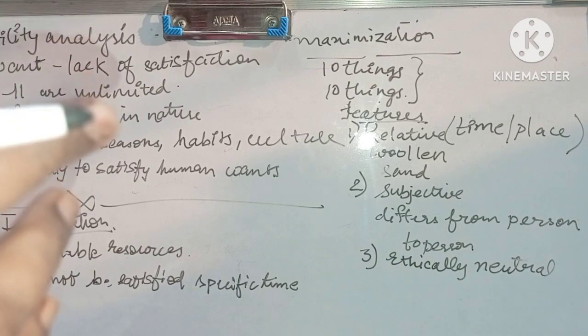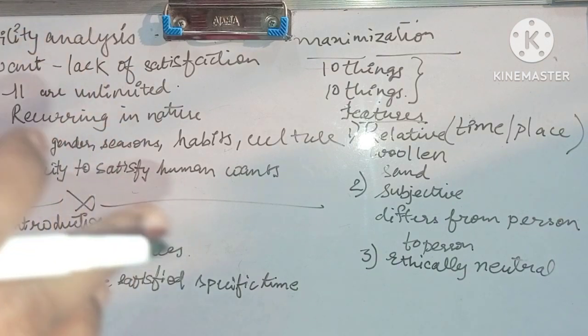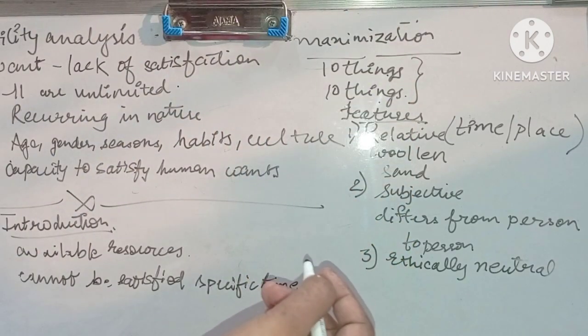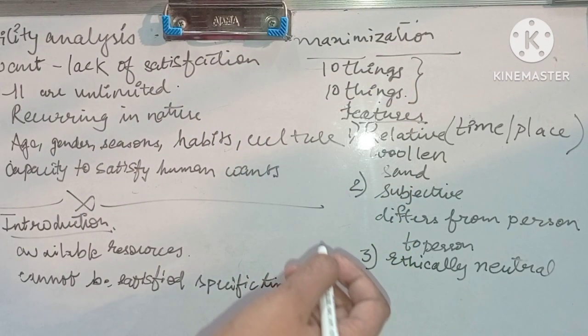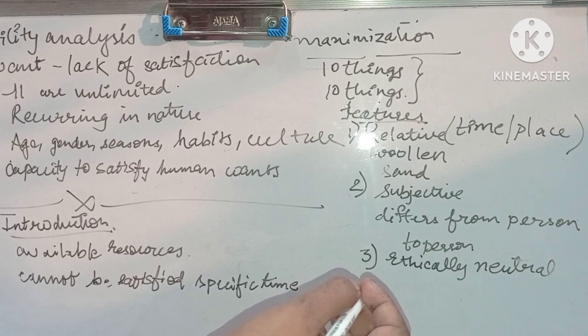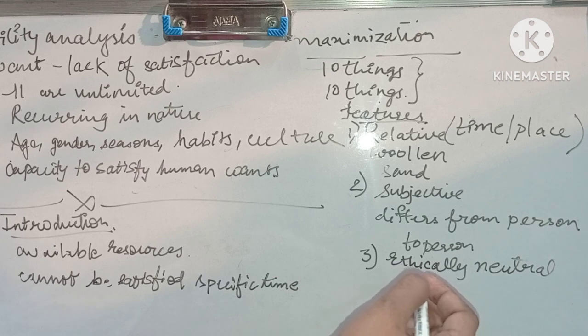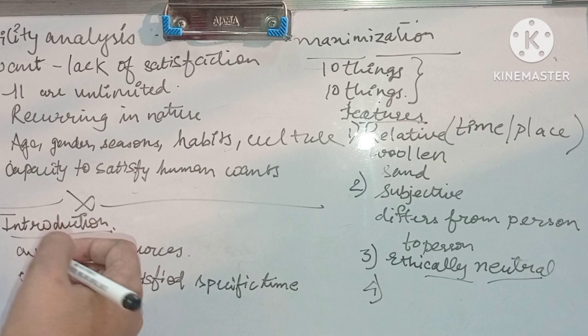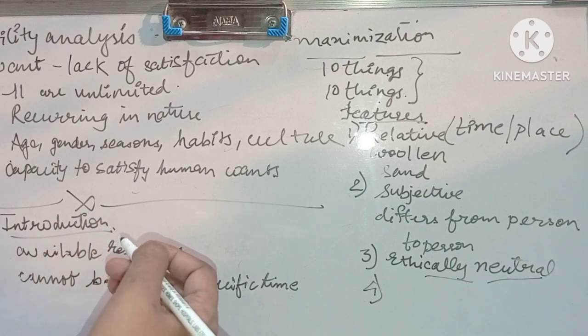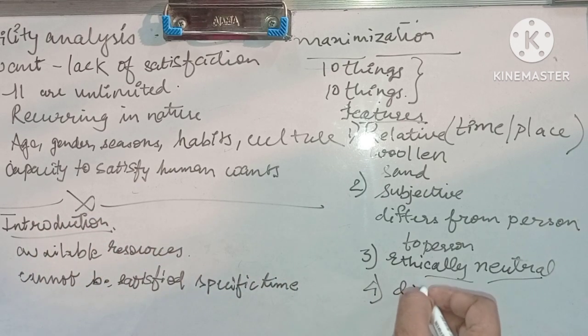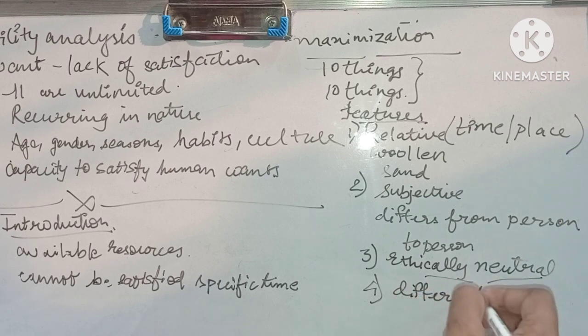Example, if you have a knife, you can harm some person with the help of a knife, or you can use it to cut vegetables and fruits. So the knife has the utility to cut fruits and vegetables, as well as to harm someone. Both wants are different in nature, but they are satisfied with the same commodity, hence it is known as ethically neutral. It doesn't know whether it is going to harm or help someone. It differs from usefulness.